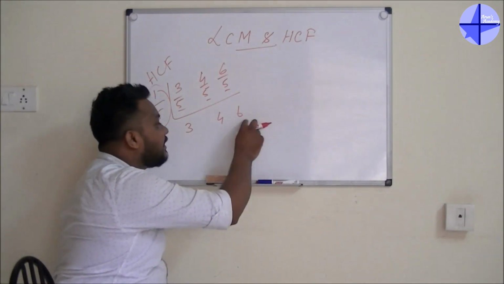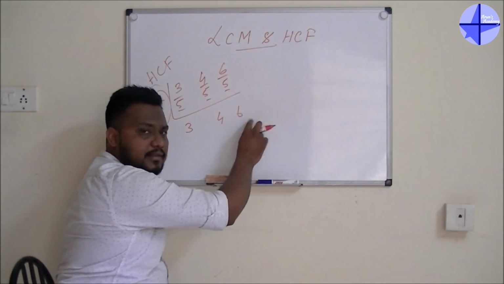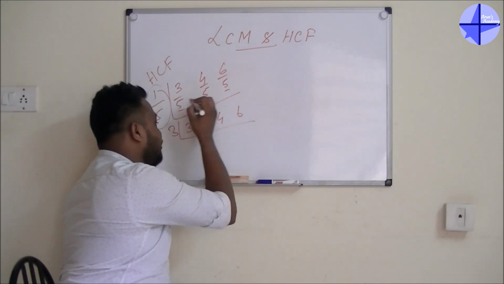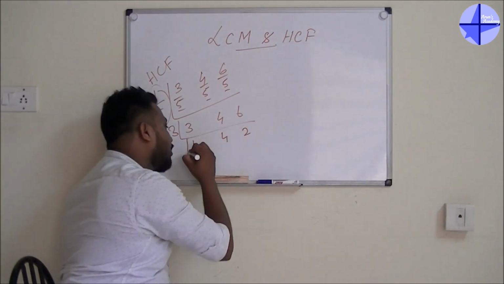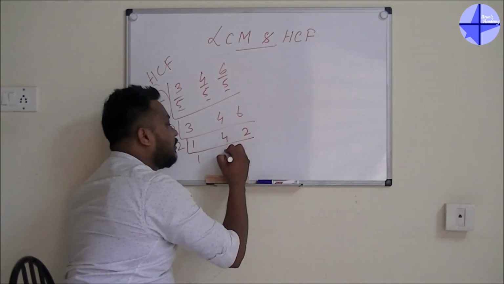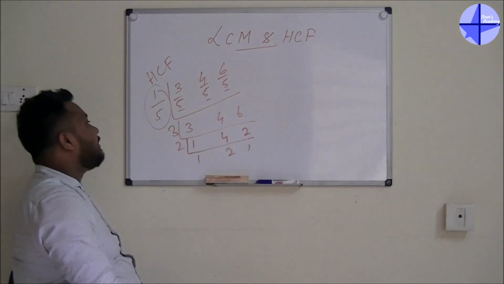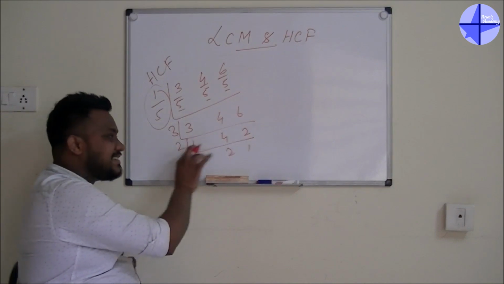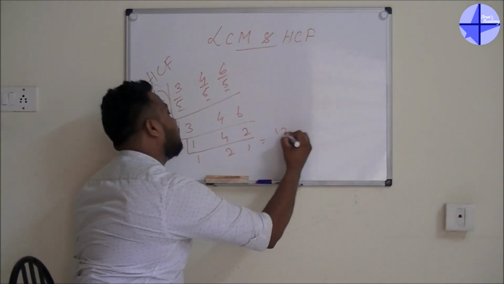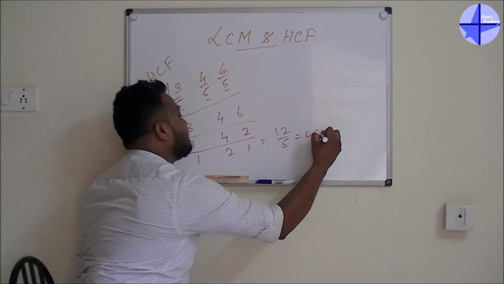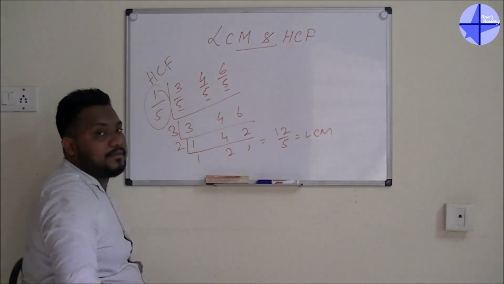Yes, there is some common thing between 3 and 6, or 4 and 6. So I will take 3. Then you get 1, 4, 2. Again 4 and 2 have a common factor, so 2. 1, 2, 1. I will multiply everything. 2 into 3, 6, 6 into 2, 12, 12 into 1 by 5, the answer will be 12 by 5. So this is the LCM and this is the HCF.